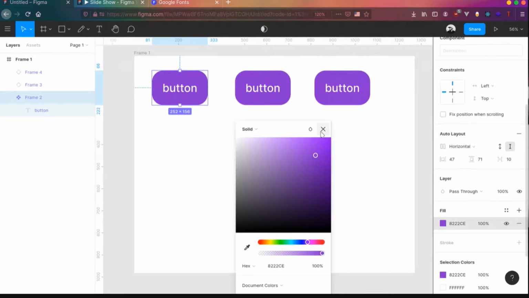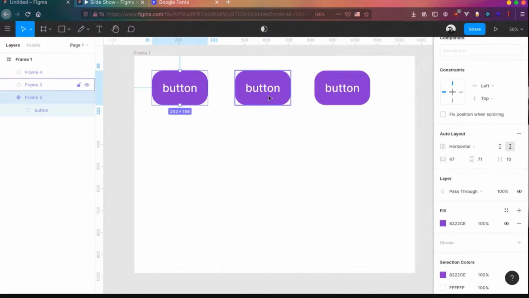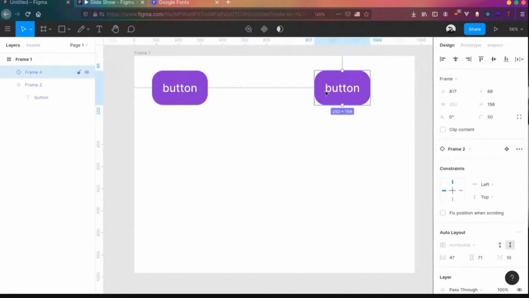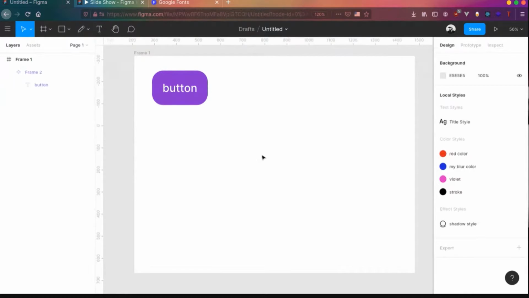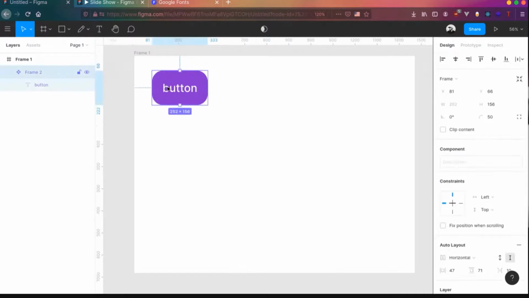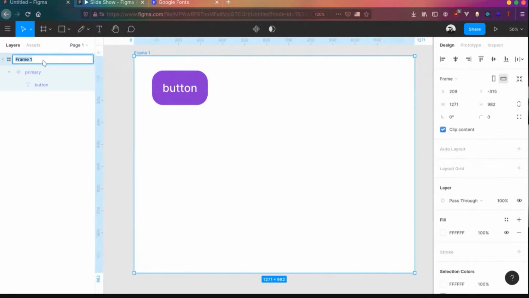You can basically use it to create different variants of an object also. So I'll show you how it's done. For example, if you're designing an app or website, there will be 3 or 4 states of a button. Actually, this is a primary button. So I'll rename this. For rename, you can directly double click on the name of the thing you're renaming. I rename it as primary button and rename the frame to buttons. So we have the buttons frame and we have a primary button over here.